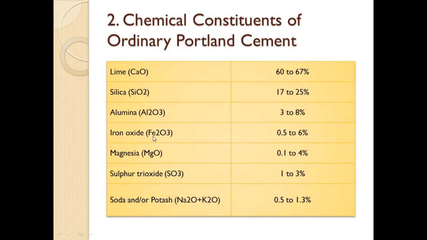Then iron oxide, Fe2O3, 0.5 to 6%. Then magnesia, that is MgO, 0.1 to 4%. Then sulfur trioxide, SO3, that is 1 to 3%. And lastly soda or potash, that is Na2O or K2O, that is 0.5 to 1.3%. So all these chemical constituents are included in ordinary Portland cement. This is the percentage of those constituents in ordinary Portland cement. By varying these percentages, we can form different types of cements.